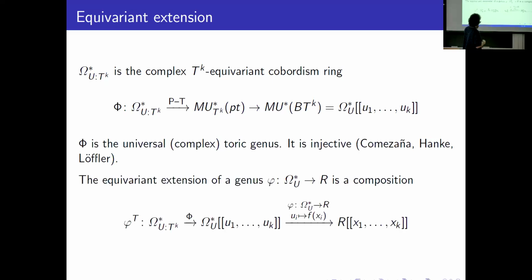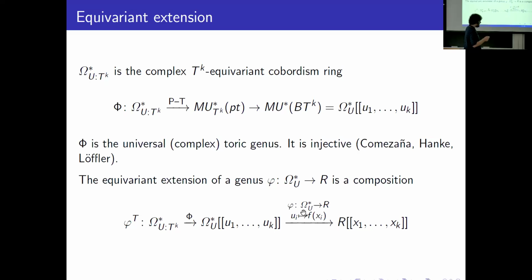Okay, and then if we have some ordinary genus from the complex cobordism ring to R, then we can consider the following composition: the universal homomorphism, and then two things. On coefficients, we consider phi from Omega^U to R, and then we consider also some change of coordinates, because F is an invertible power series.